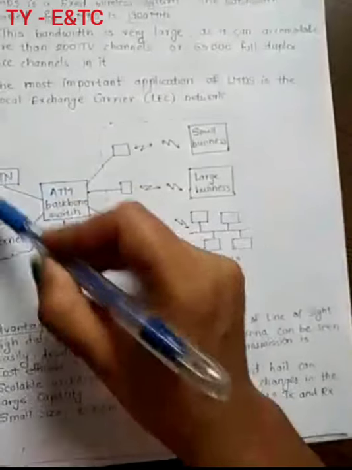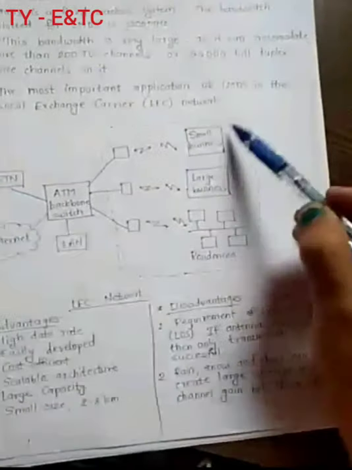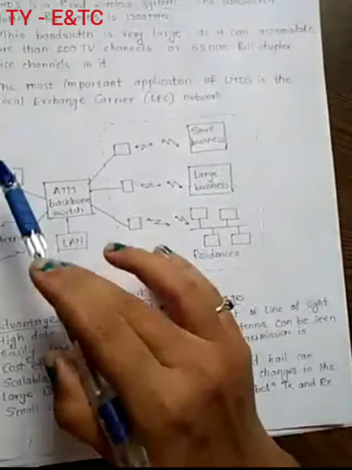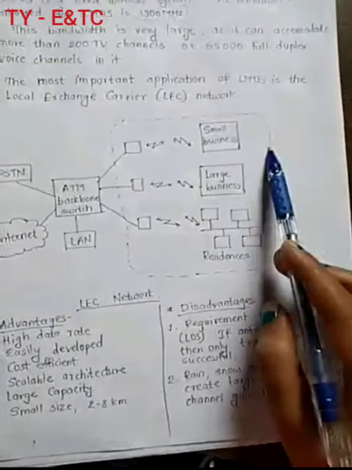So you can say these are called as private networks. This is also a private network. So one private network can be connected to the other.